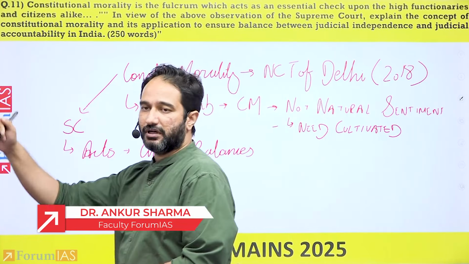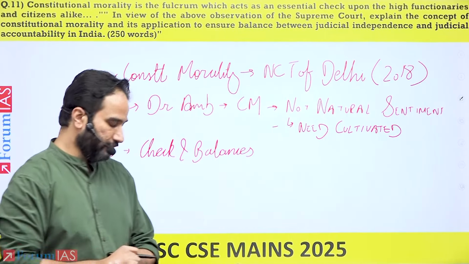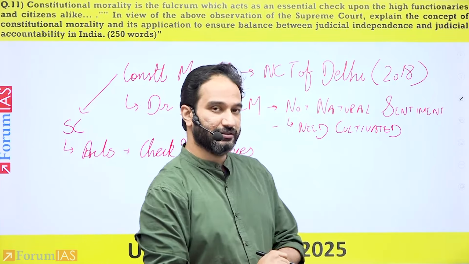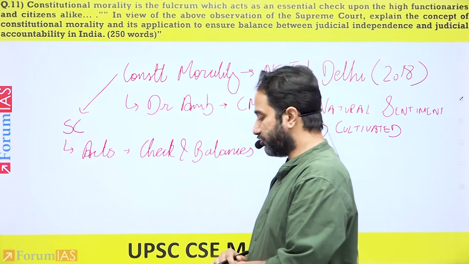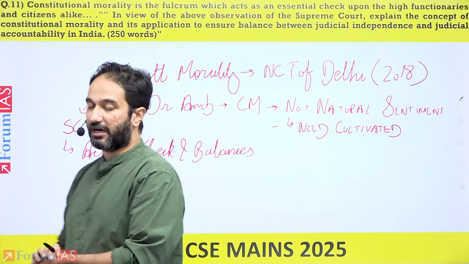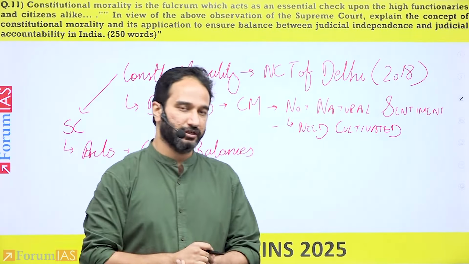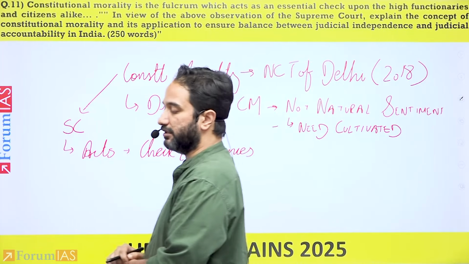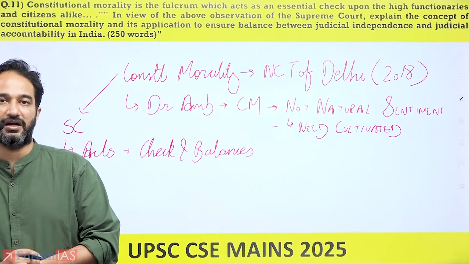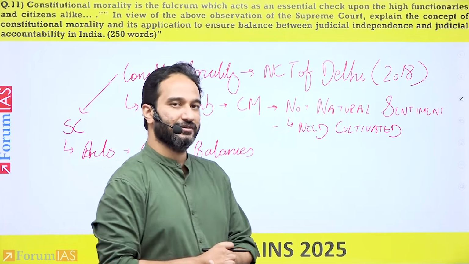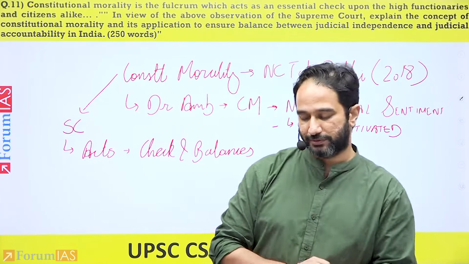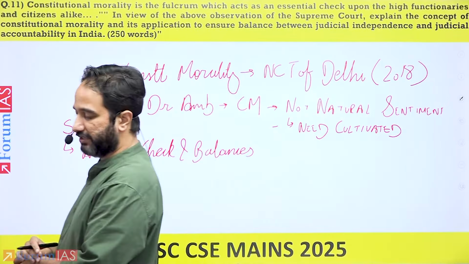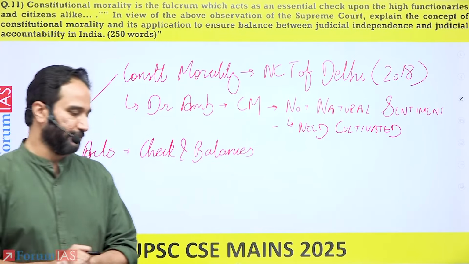On abuse of power and prevents tyranny, right? It ensures that there is no abuse of power either by the legislature or by the executive. It ensures and prevents that there is no tyranny by either of the two organs of the government, the executive and the legislature.